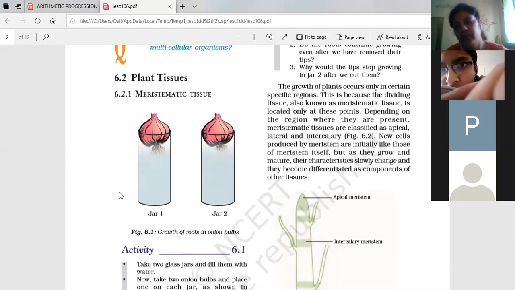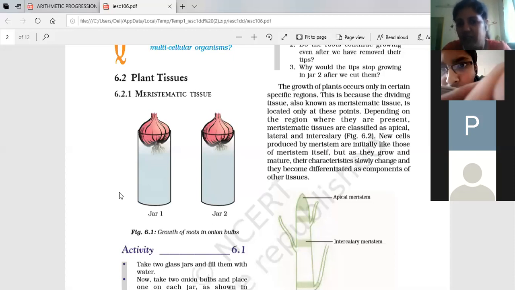Okay, so one by one, mainly plant tissues. The first part is growing tissues and non-growing tissues. In plants, we have to differentiate between growing tissues and non-growing tissues, that is permanent tissues. The special name given to growing tissues is meristematic tissues.